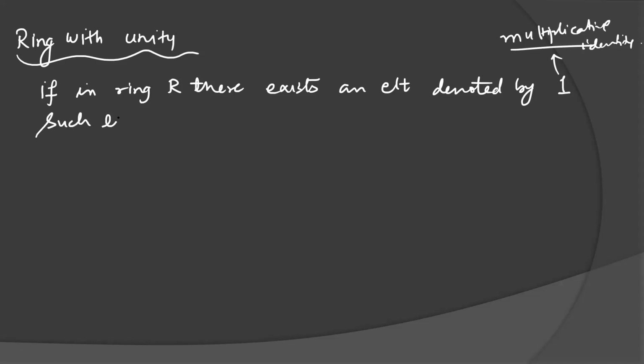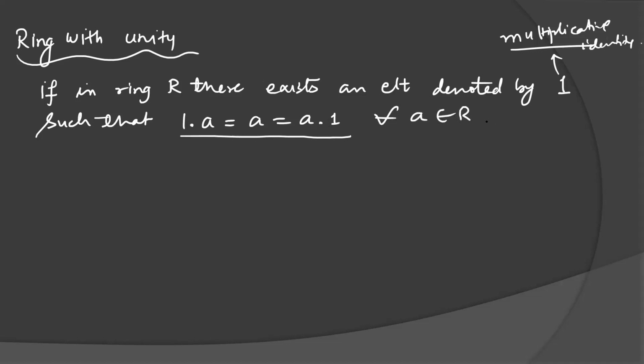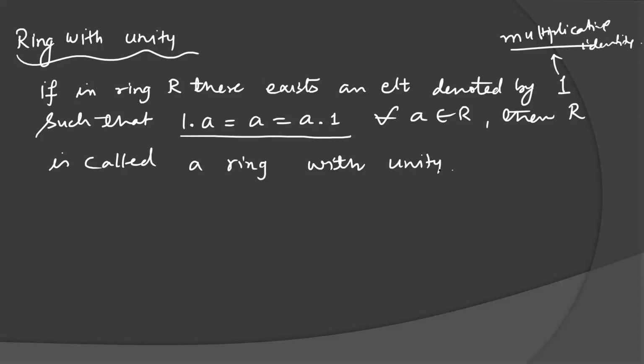Such that 1 into A is equal to A into 1, for every A belonging to R. Means if the existence of identity property holds with respect to multiplication also, you can claim that R is a monoid with respect to multiplication. Then the ring will become a ring with unity. Then R is called a ring with unity element.